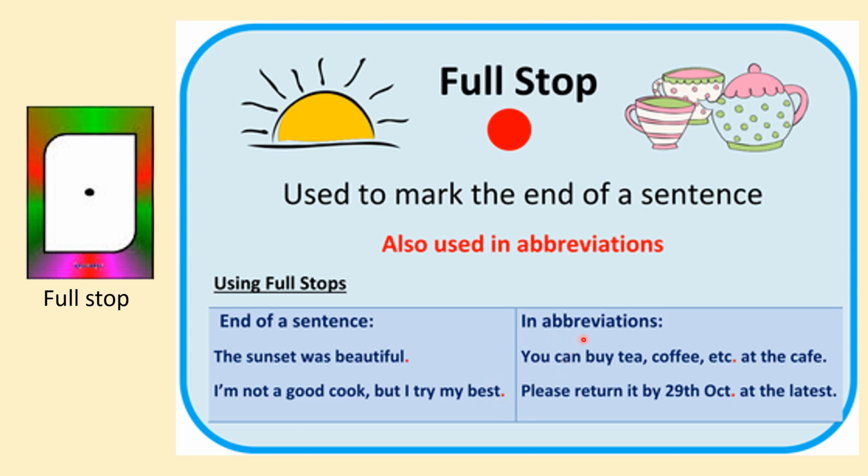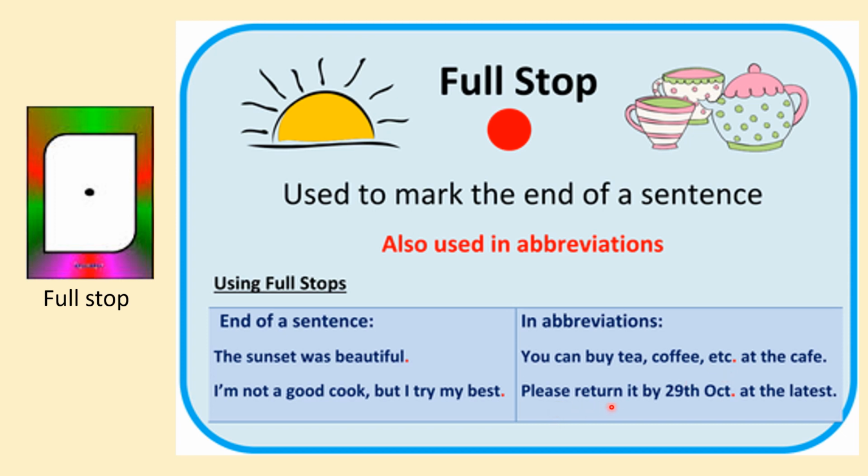In abbreviations. When do we use full stops in an abbreviation? You can buy tea, coffee, etc. at the cafe. Now the word etc. is written in short form. The whole spelling is not written. So if it is a short form, you put a full stop after the short form.